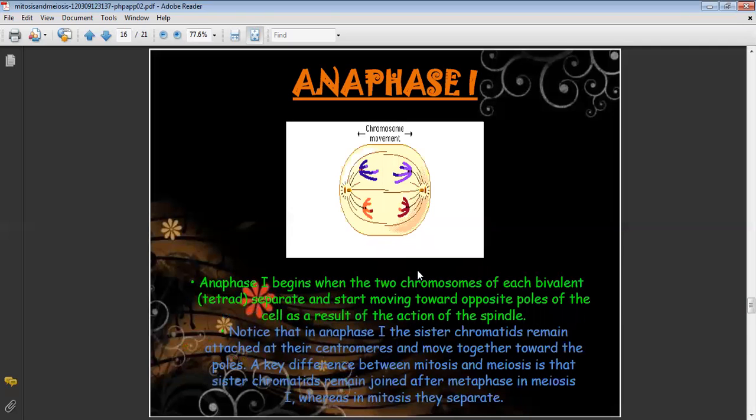After this we have the anaphase 1. The two chromosomes again start, they separate from the tetrad and become bivalent. That means two arms are there. Tetravalent means four arms are there. And they start moving towards the opposite poles of the cell as a result of the contraction of the spindle fibers.